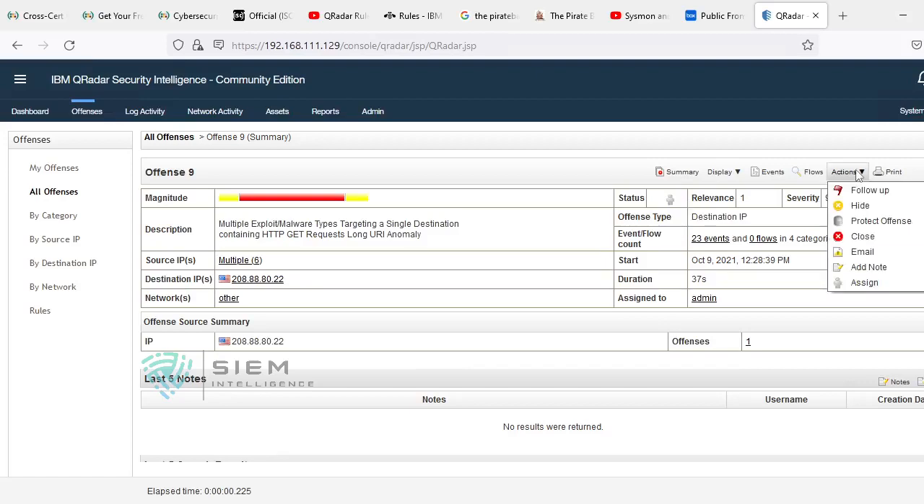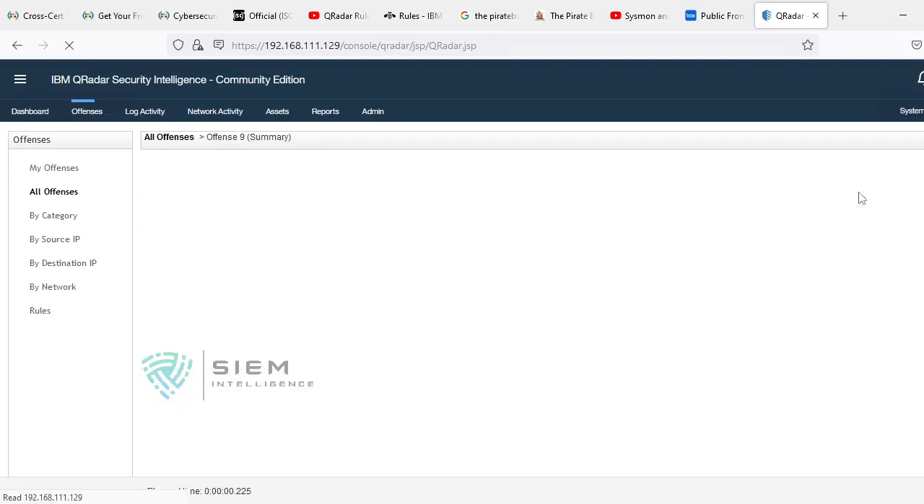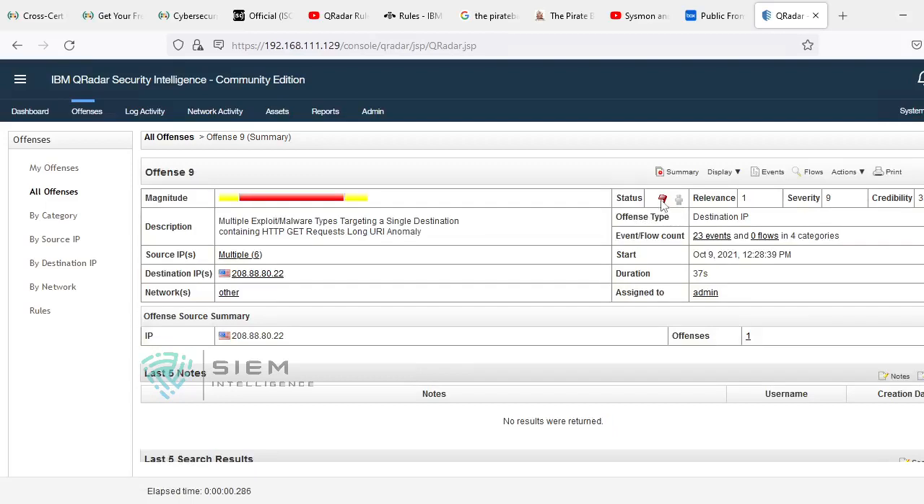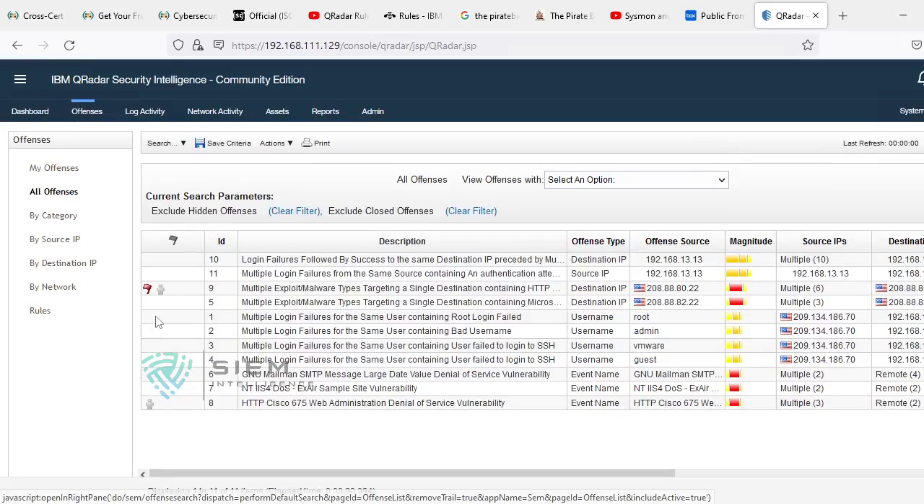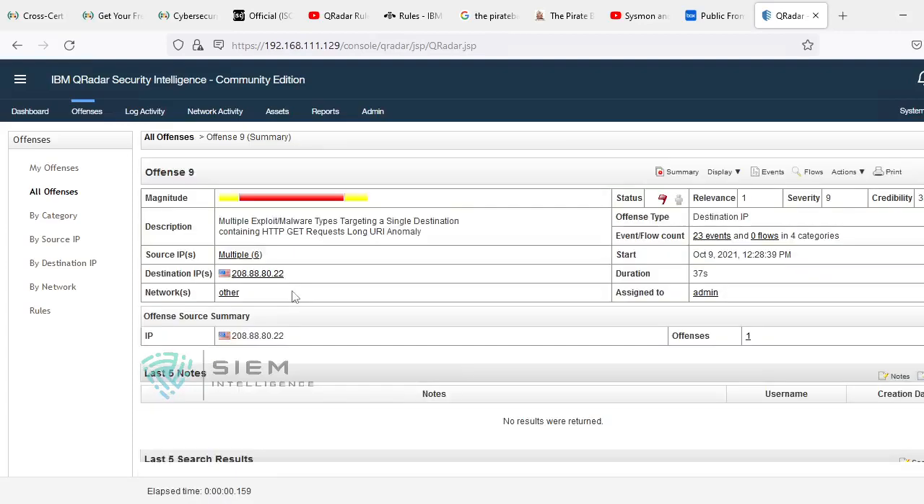In the action menu, there are so many things. You can follow up. What is meant by follow up? If you do this, it will be shown in a red mark and will be on the top. It will be marked as a follow up, so whenever you see it in the offenses tab, you will get a highlight so that you can easily understand that this is my follow up event. Okay. At the same time, there is an action called hide. If you do this, it will automatically hide.